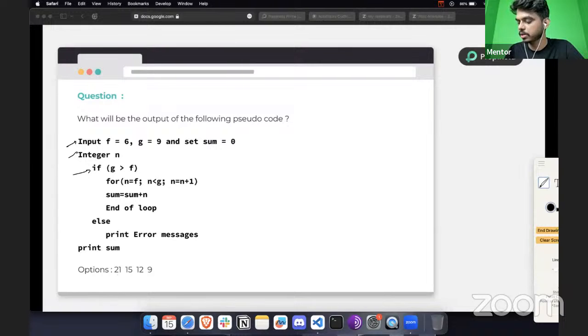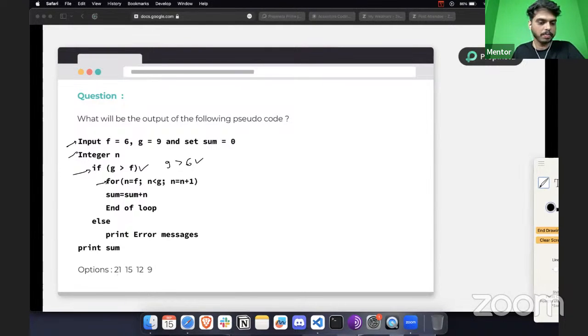From here, it will only enter the for loop if this condition is true. Let's check if this condition is true. The G value is 9, and 9 is greater than 6, so this condition is true. That's why it will enter the next statement, which is the for loop.